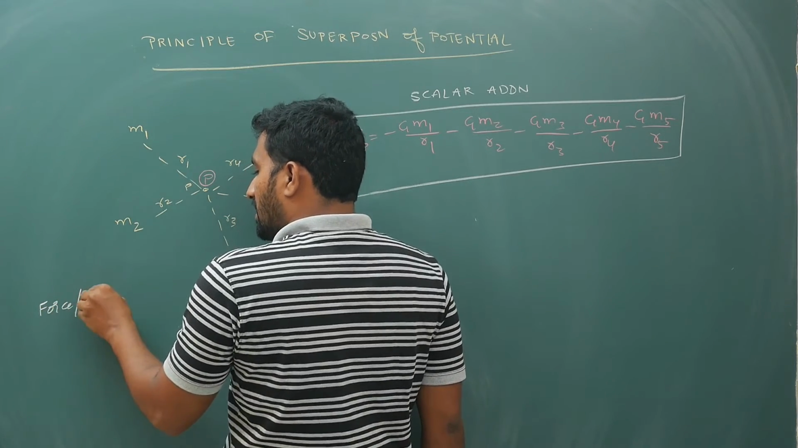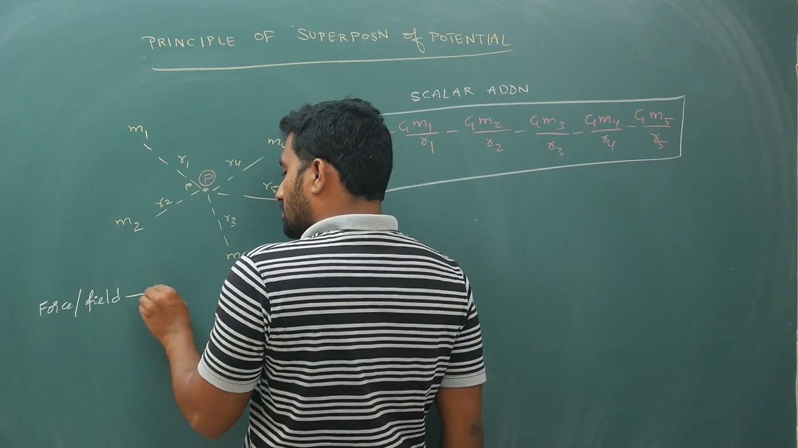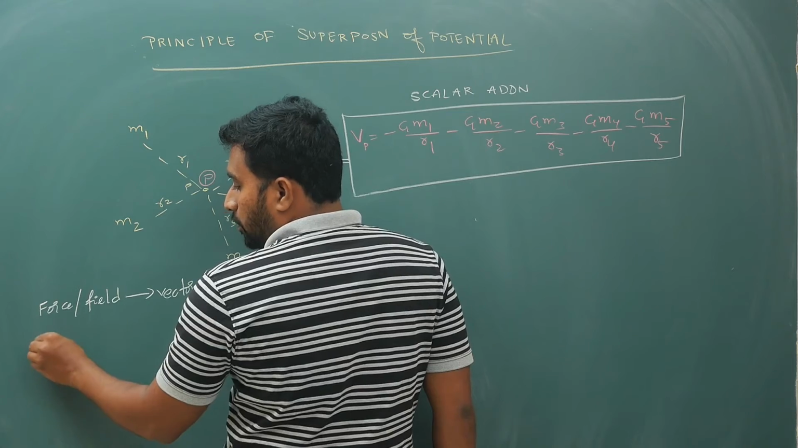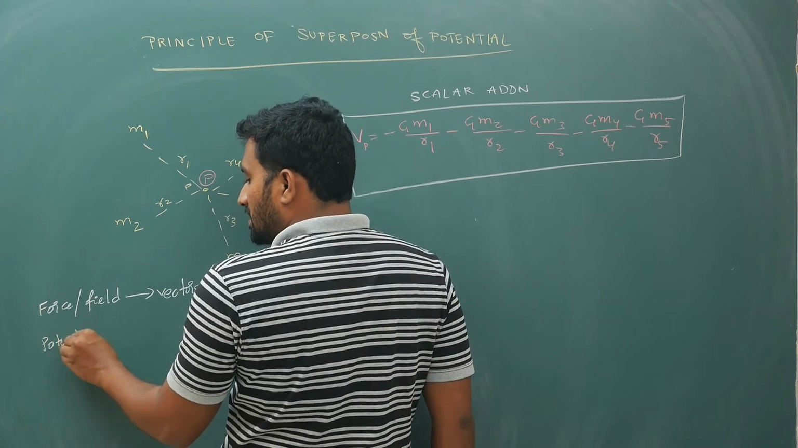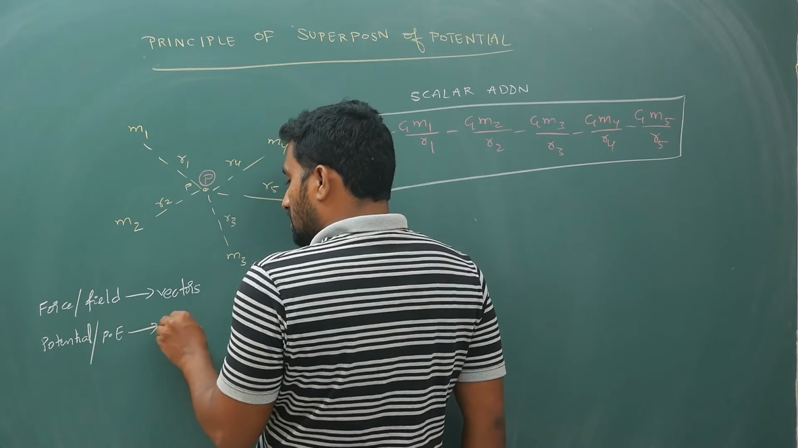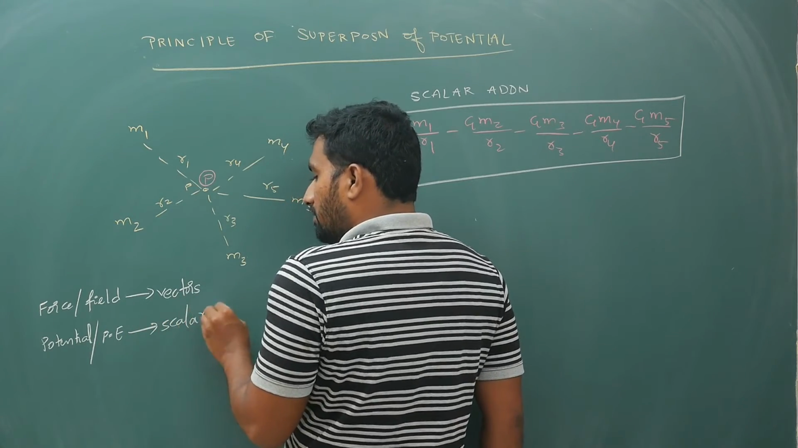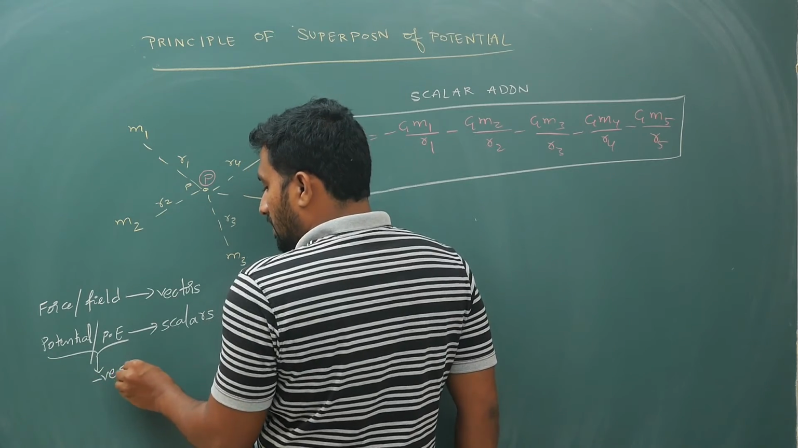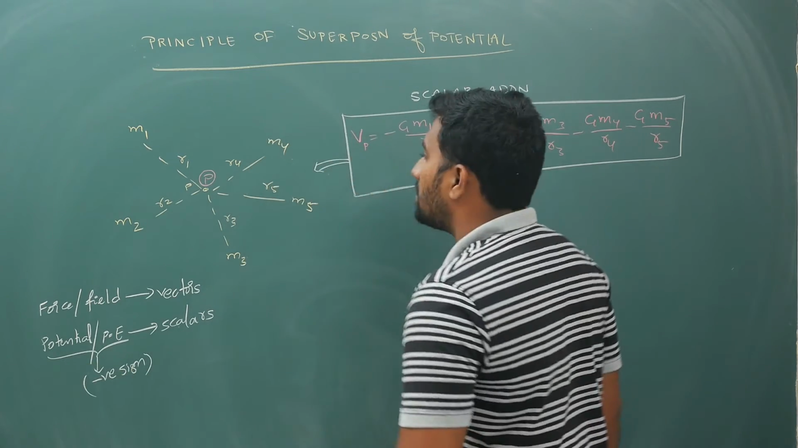Force and field, vector addition in the principle of superposition. For potentials and potential energy, they are scalars. Here you will have an extra negative sign. The negative sign will be there, and you can just add them like numbers.